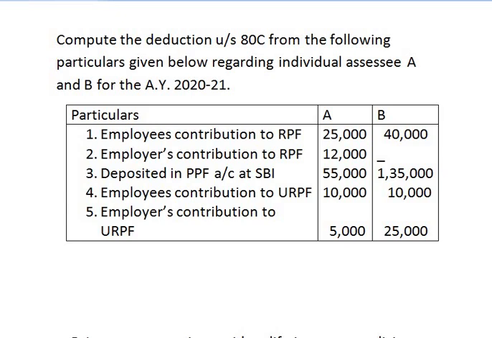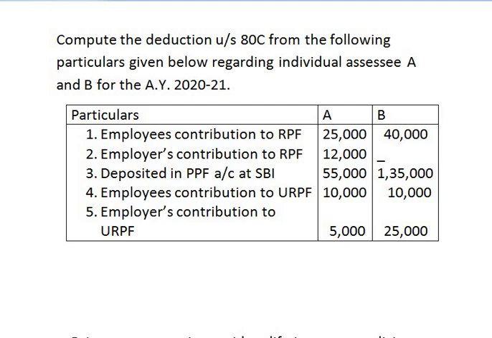This sum is similar to the previous sum that we have solved. What you have to do is, while solving the sum, consider only those provident funds which are eligible for deduction under section 80C. And the provident funds which are not eligible for deduction under section 80C, for example unrecognized provident fund, have to be completely ignored, or you need not take any amount while solving the sum for unrecognized provident fund. And then first you have to find out the gross qualifying amount of deduction.